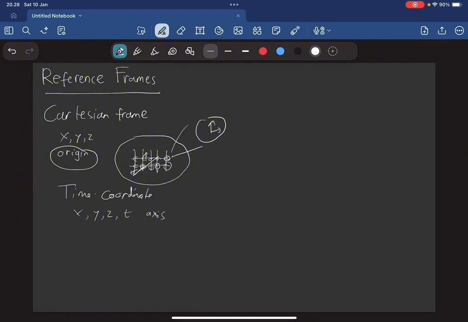We also imagine that we have made sure that all the clocks are synchronized, meaning that they all read t equals 0 at the same instant. This is sync.